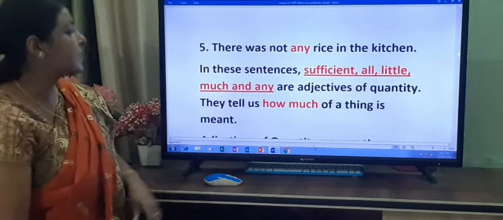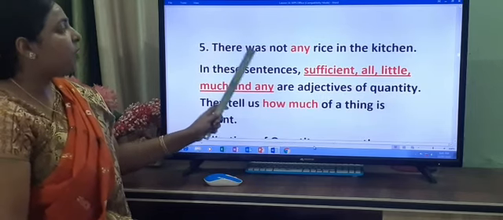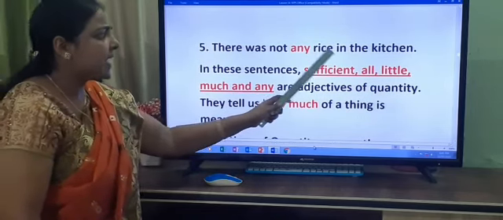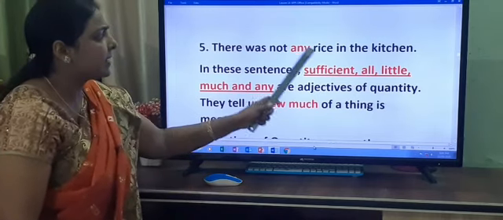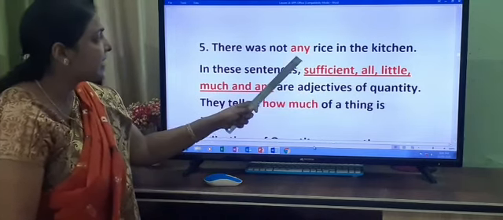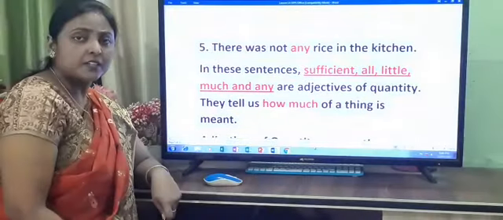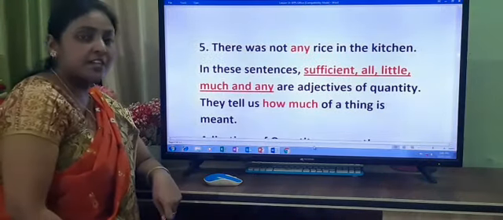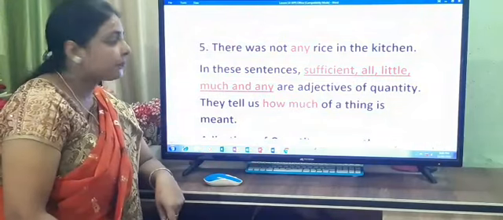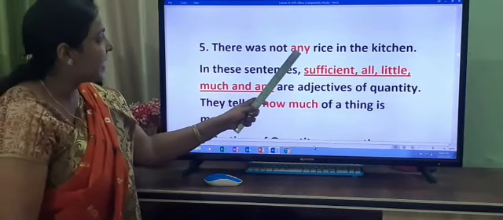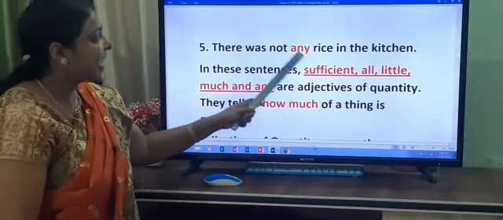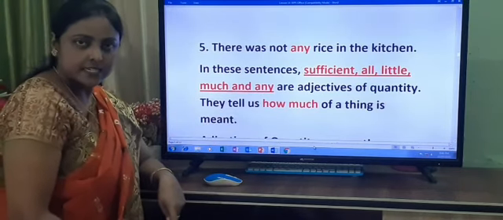The next is, there was not any rice in the kitchen. What was not there in the kitchen? Any. Now here any is what? Adjective of quantity. It qualifies the noun rice.